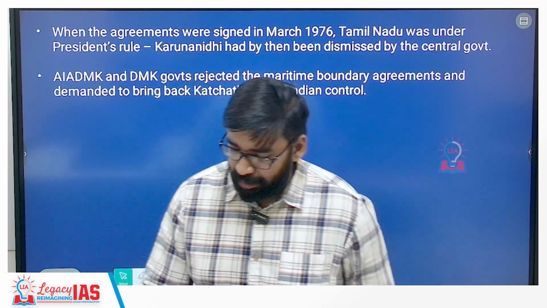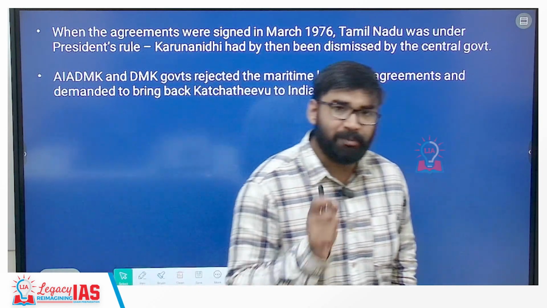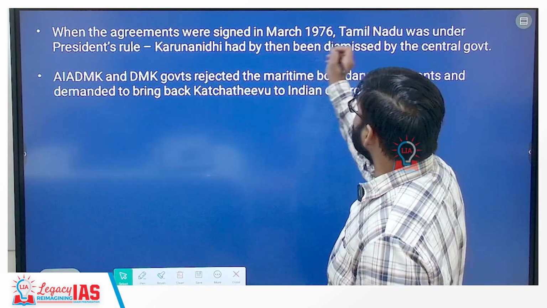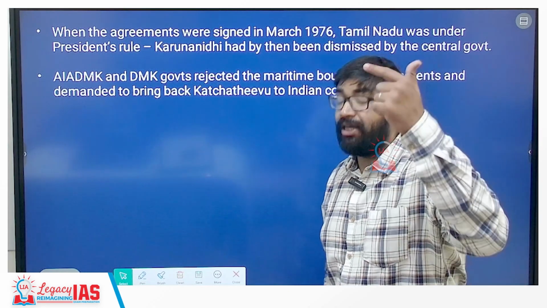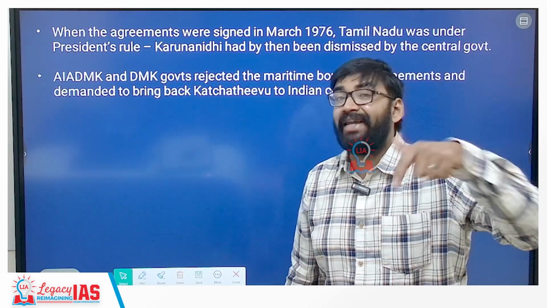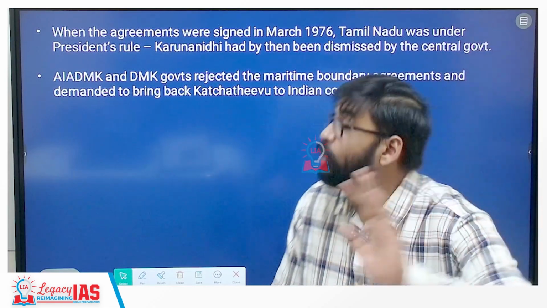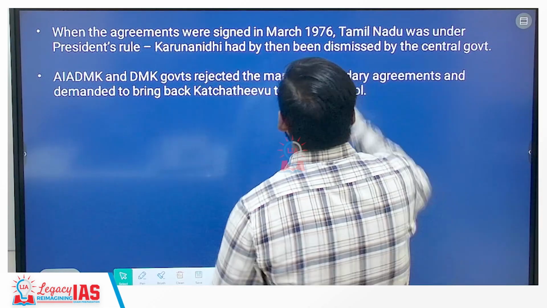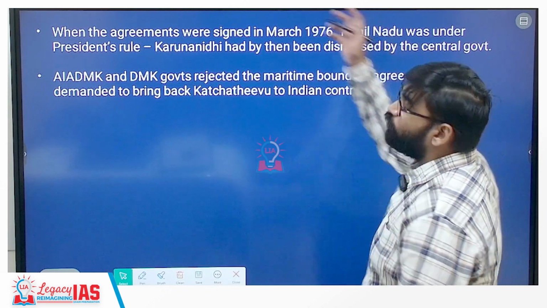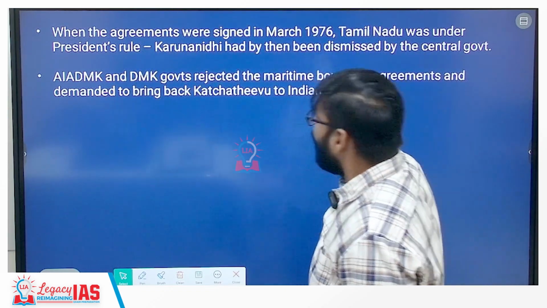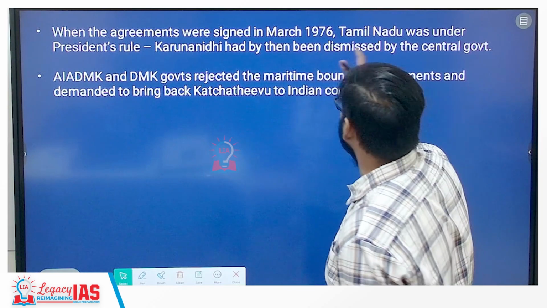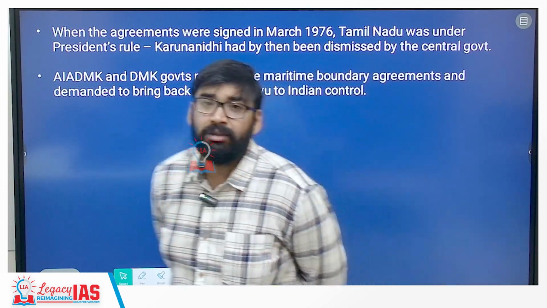So when these agreements were signed, at that time, remember this thing, in March 1976, this was the time period when the national emergency was also there, from 1975 till 1977. So when these agreements were signed in March 1976, Tamil Nadu was also under President's rule, and Karunanidhi had by then been dismissed by the central government.